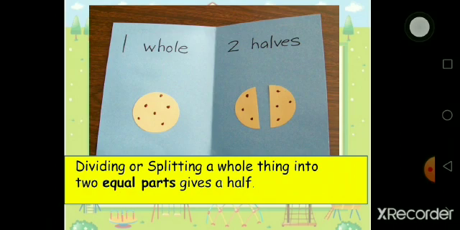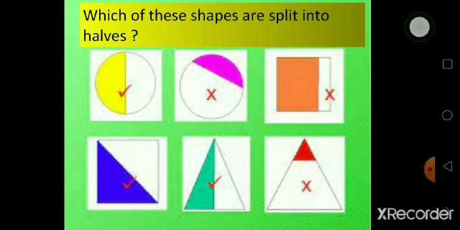So let's move. Here are some shapes on the screen, and which of these shapes are split into halves? Like you know, dividing or splitting anything into two equal parts gives a half. The first shape is a circle, and yes, this shape is divided into two equal parts. So this one is correct. Let's see the other one.